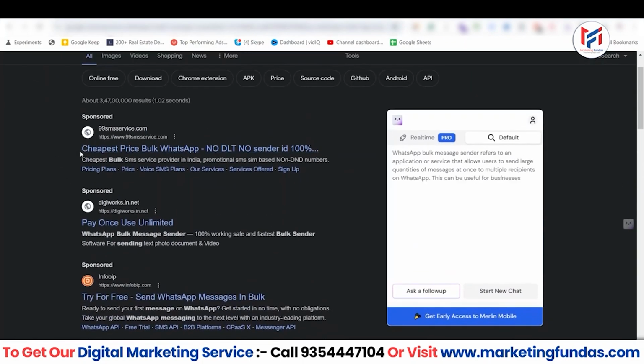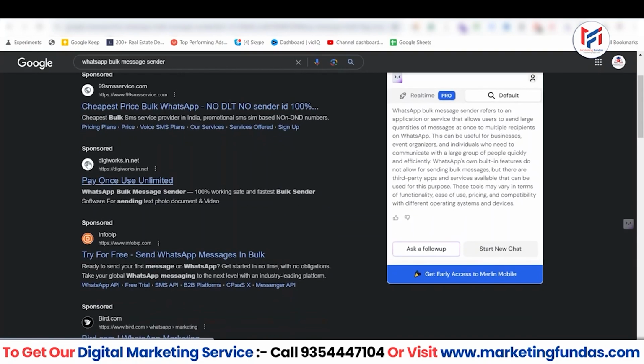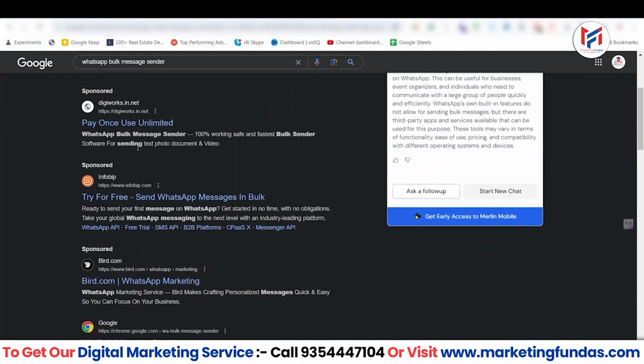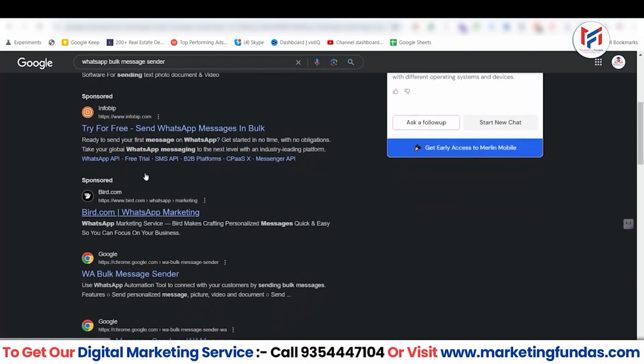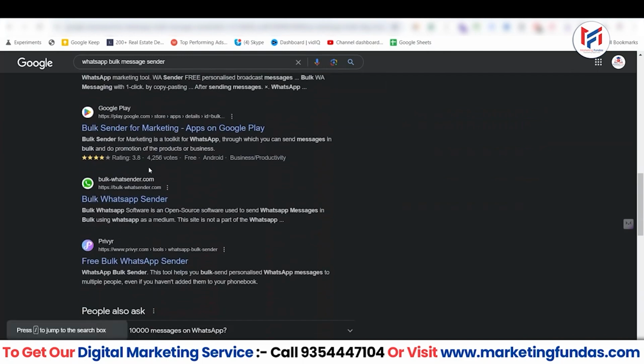You'll see multiple options over here. As you can see, cheapest price bulk message, no delete, no sender ID, 100%, something like this, right? And this site is 99smsservice.com, totally cheap one. Then digiwork.in.net, pay once, use unlimited. Then there's one more, try for free, send WhatsApp bulk message. So these are the tools you can use if you want to get blocked.